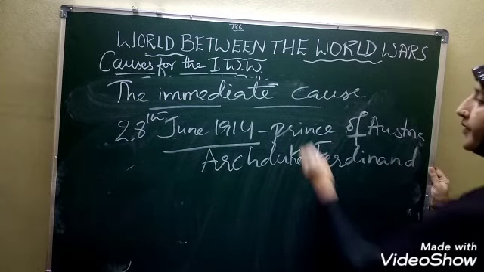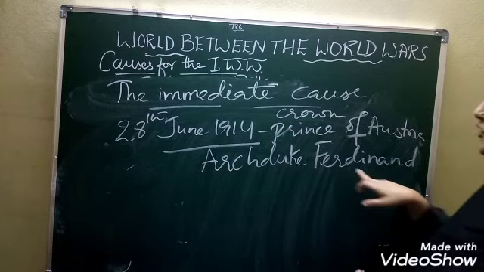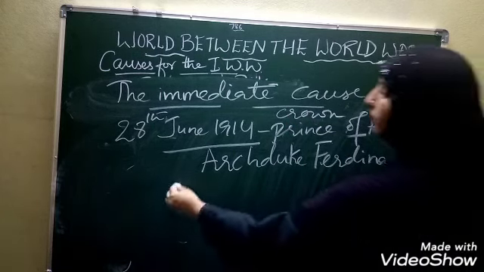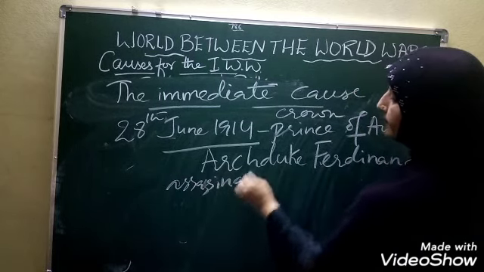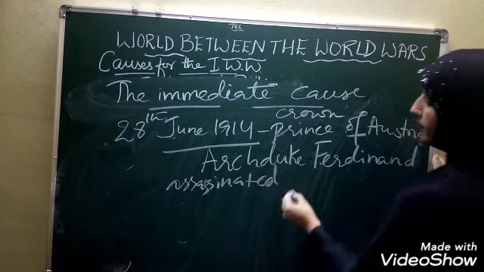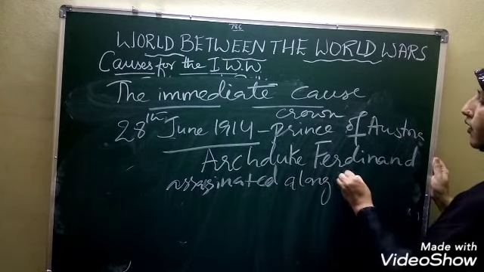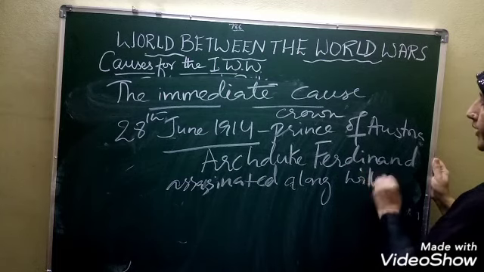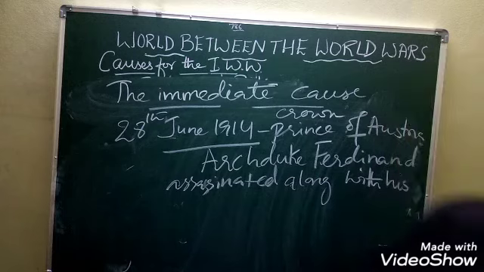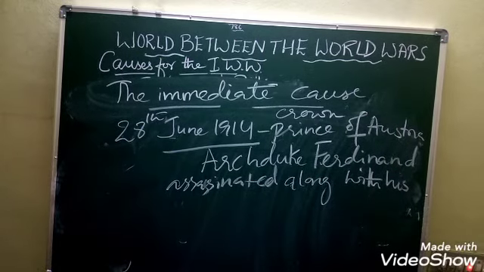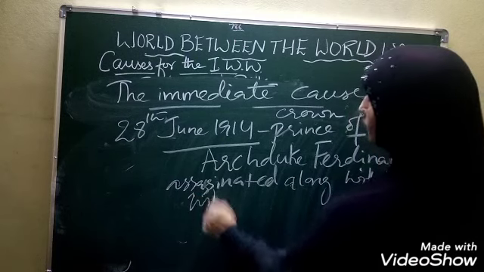was assassinated along with his wife by the name Sophia.